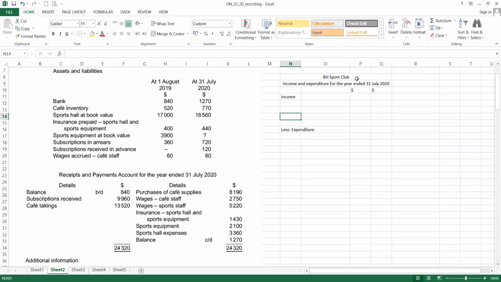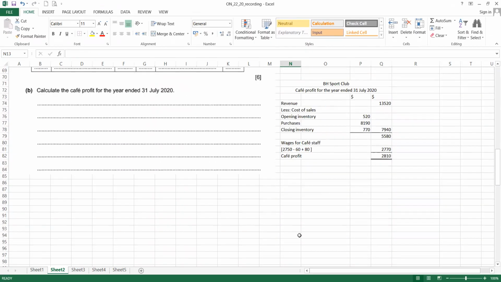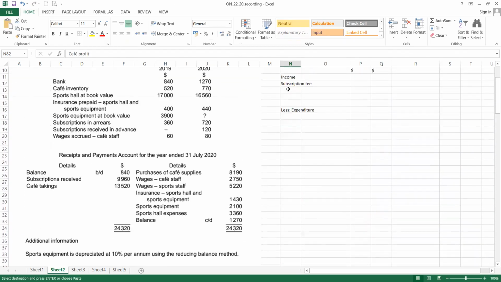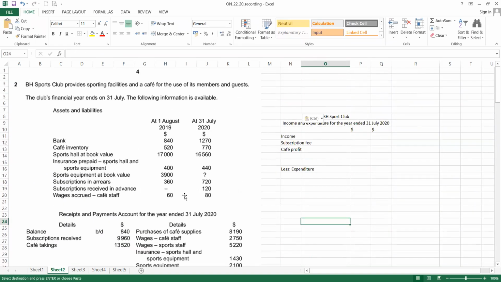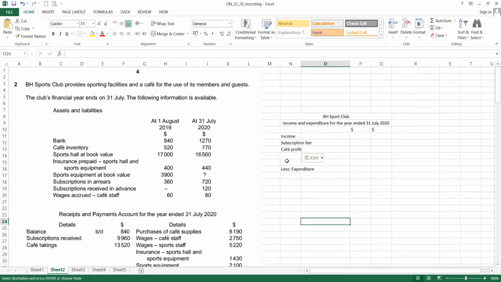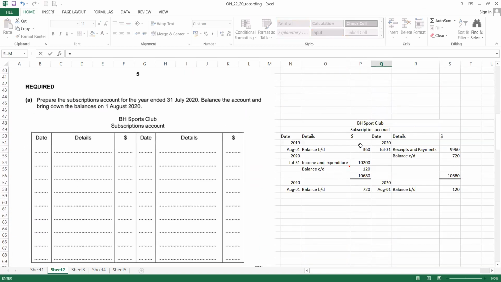For the club account, the main source must be the subscription fee. Okay, subscription fee. And then in this question, because they have cafe profit here, cafe profit. What else could be income? We see the receipt and payment side. Any others or not? No, only these two items. So basically only these two items. So the subscription fee we already calculated. Subscription fee is in here, 10200.